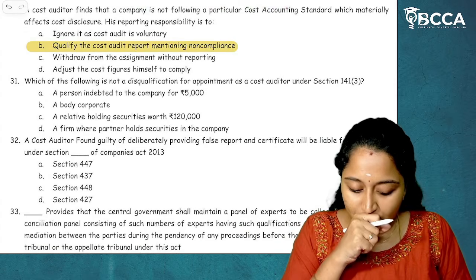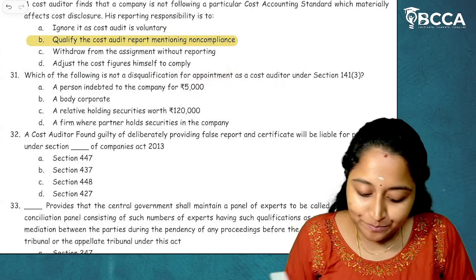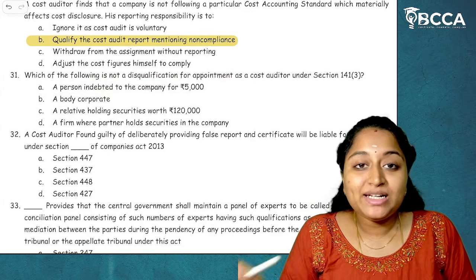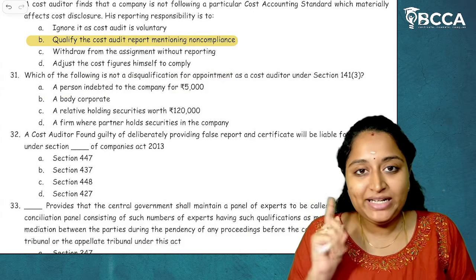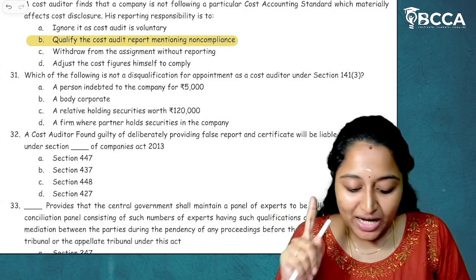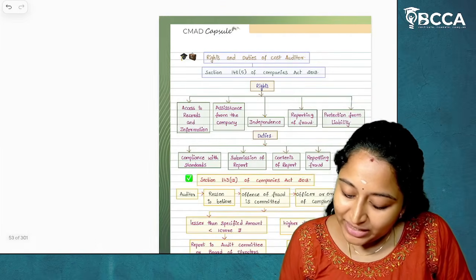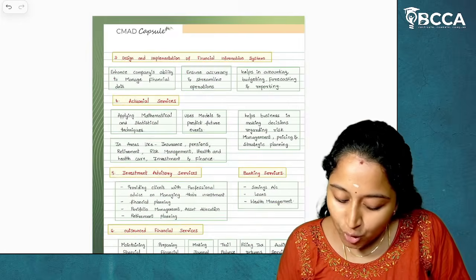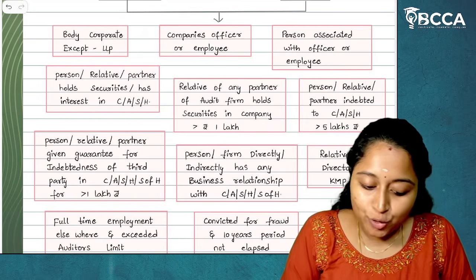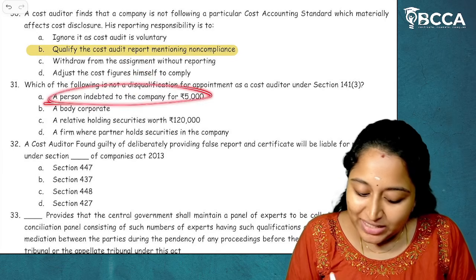Now, question number 31. Which of the following is not a disqualification for appointment as a cost auditor? A person indebted to the company. A person, a relative or a partner can have indebtedness in a company, associate company, subsidiary company, or holding company for an amount of up to 5 lakh rupees. I hope it is clear. This we have seen clearly. They can have indebtedness up to 5 lakh rupees. If it is more than 5 lakh rupees, then it is a disqualification. So A is not a disqualification.